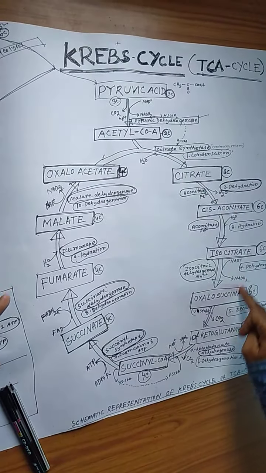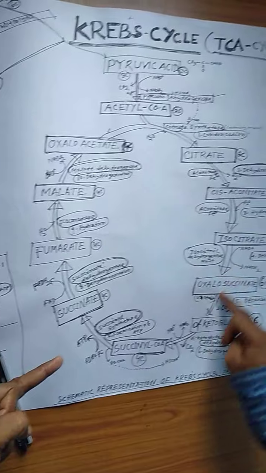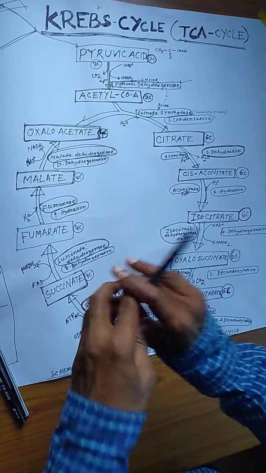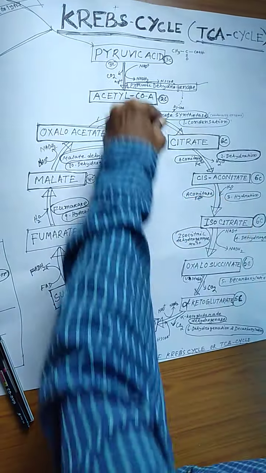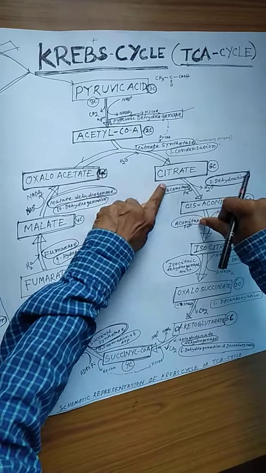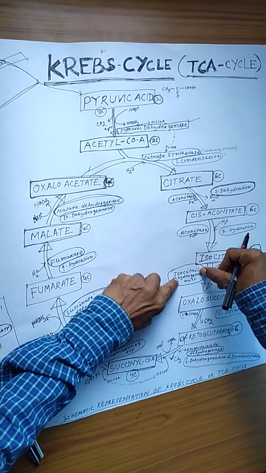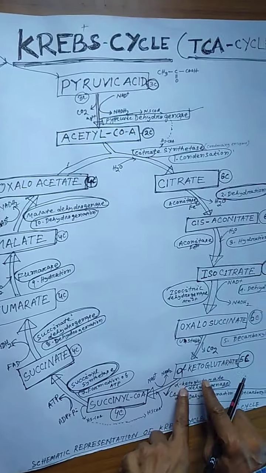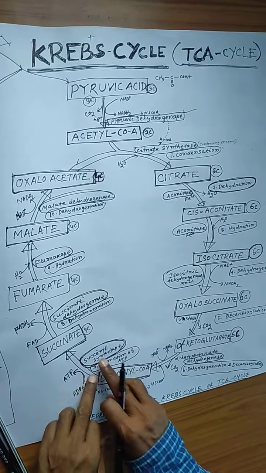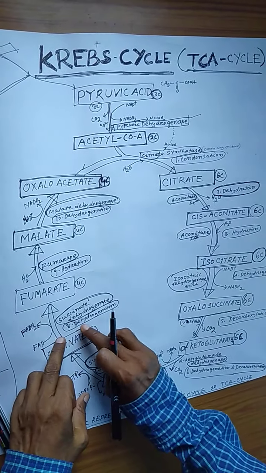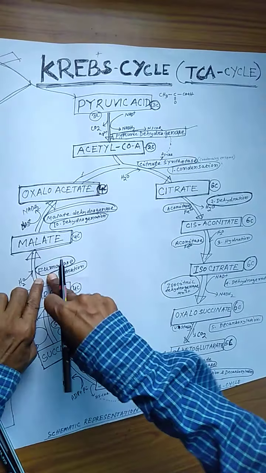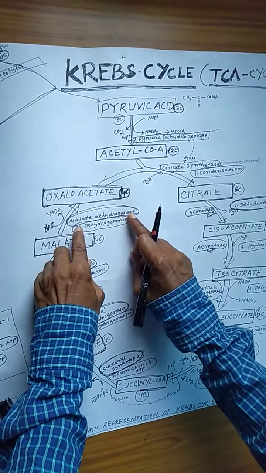These are the serial steps of chemical reactions in this process, and the enzymes are citrate synthetase, aconitase, isocitric dehydrogenase, alpha ketoglutarate dehydrogenase, succinyl synthetase, succinate dehydrogenase, fumarase, and malate dehydrogenase.